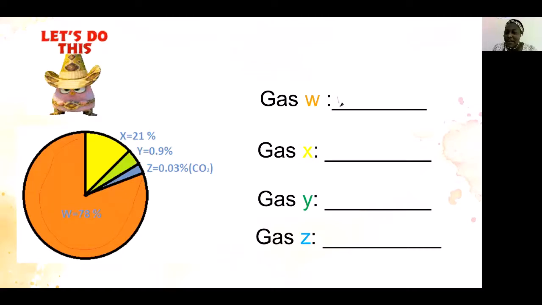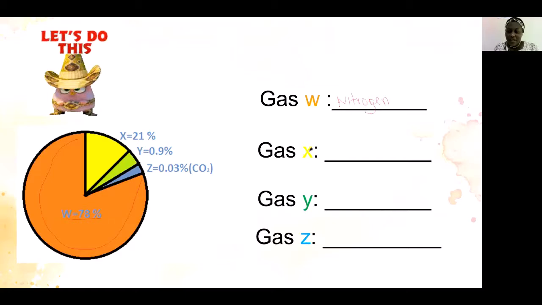Nitrogen, written as N-I-T-R-O-G-E-N. The gas W is nitrogen, 78%, the largest gas in the air.